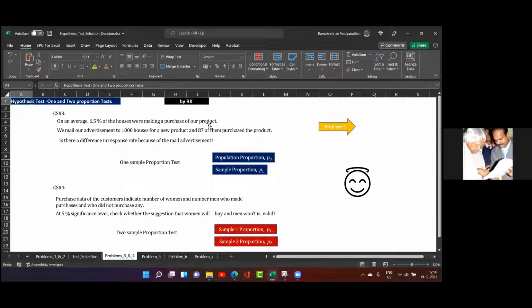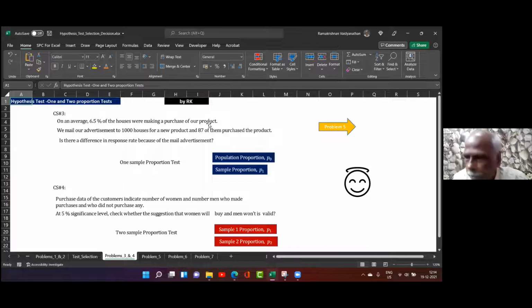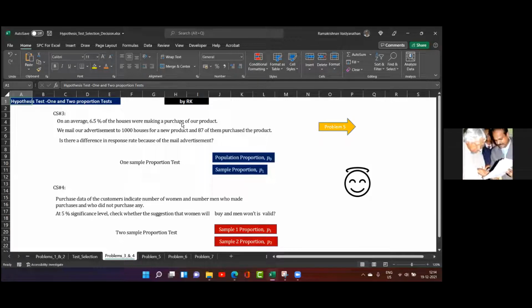Without my forcing you, 20 people joined the course. With my advertisement, about 25 people joined. So now whether my effort to pull more participants is really significant or not, right? That is the question. Here is a proportion: 6.5% of the houses means 65 out of 1,000 made purchases.